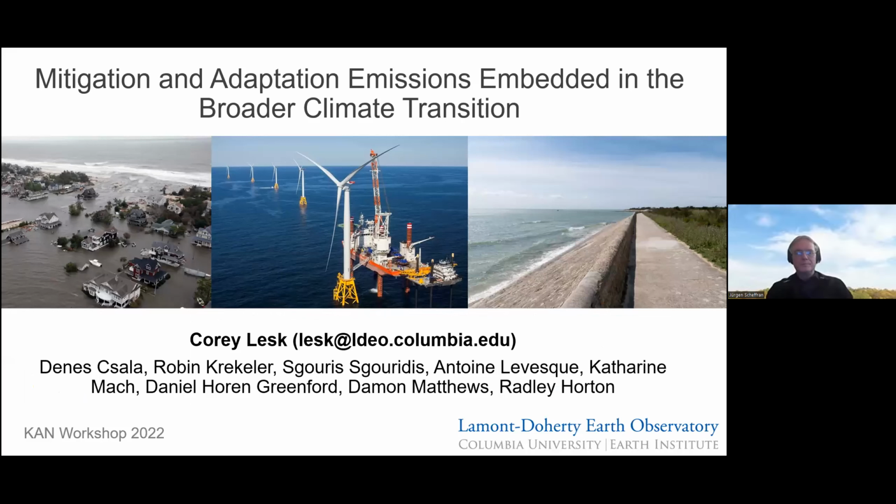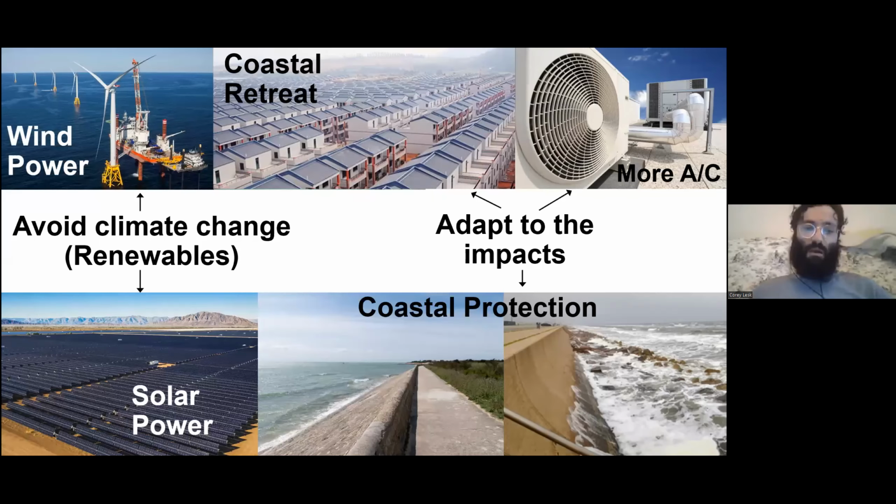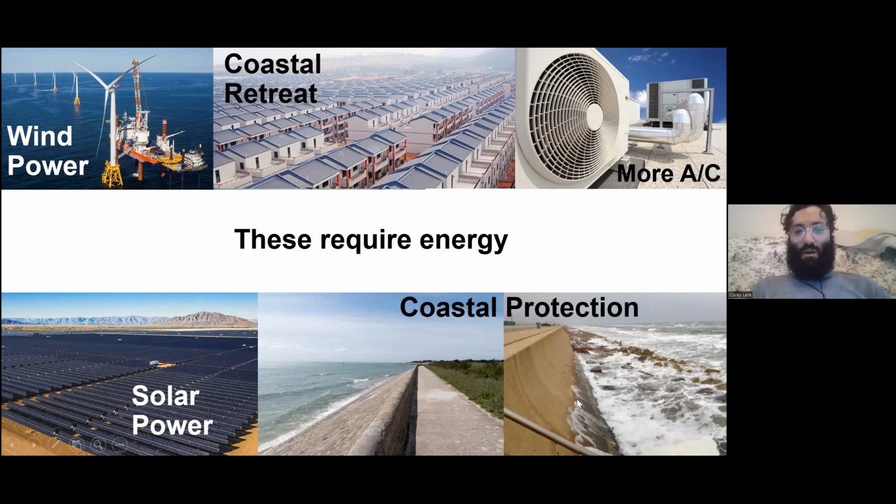Thank you. So what I'm going to talk to you about is the mitigation and adaptation emissions that are embedded in the broader climate transition. And by broader climate transition, I mean everything we need to do to arrive at a reasonable climate future, including avoiding climate change by deploying renewables capacity and adapting to the impacts of climate change we've already caused, including things like retreating from coastlines, protecting perhaps some other coastlines, and increasing space cooling as the climate warms up. And all of these interventions require energy to deploy and get going.